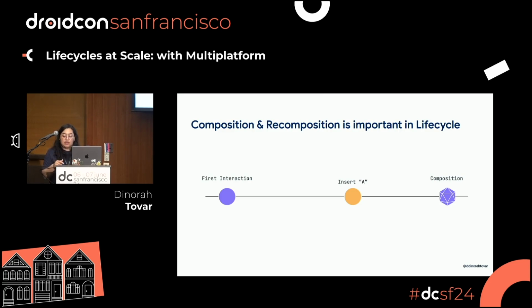So if the user clicks a letter A, this triggers a composition the first time, right? And the second time, when the user inserts another letter, is going to introduce a recomposition to the process, right? This is really important because recomposition is optimistic. It doesn't happen all the time and shouldn't be happening all the time. It happens only when something that has been affected changes, right? If you are doing it correctly, right?